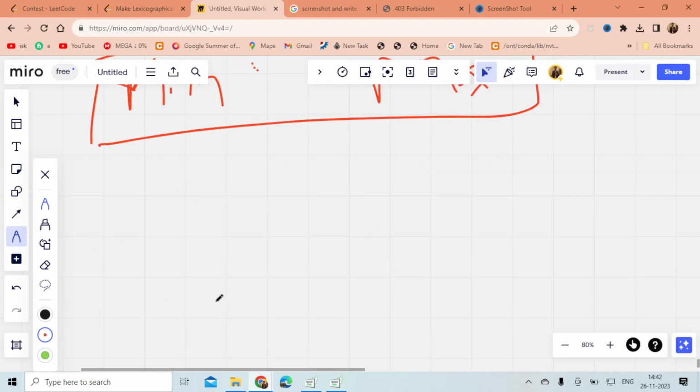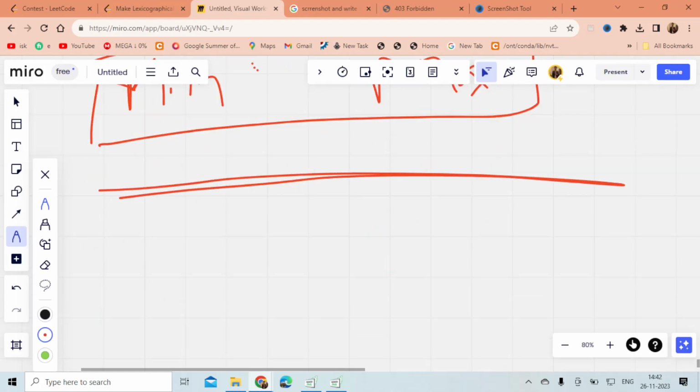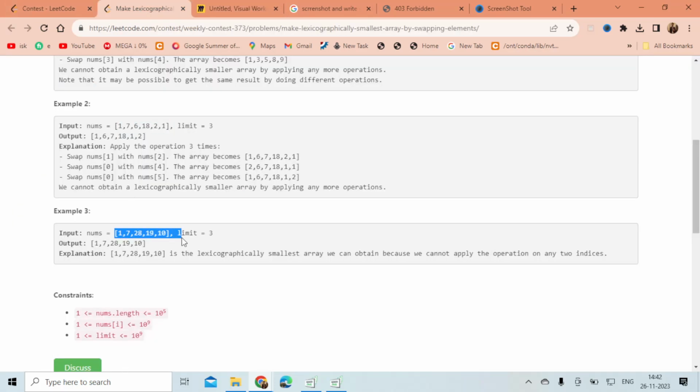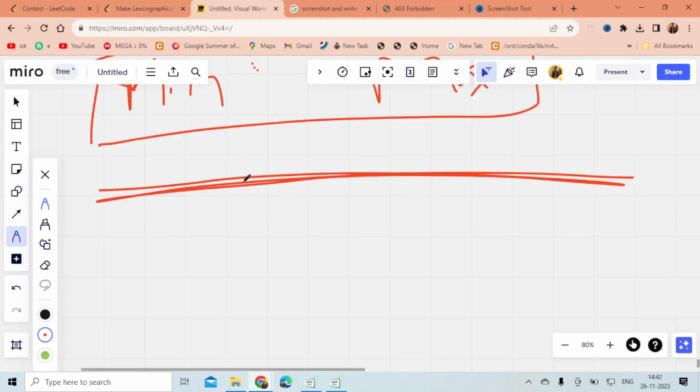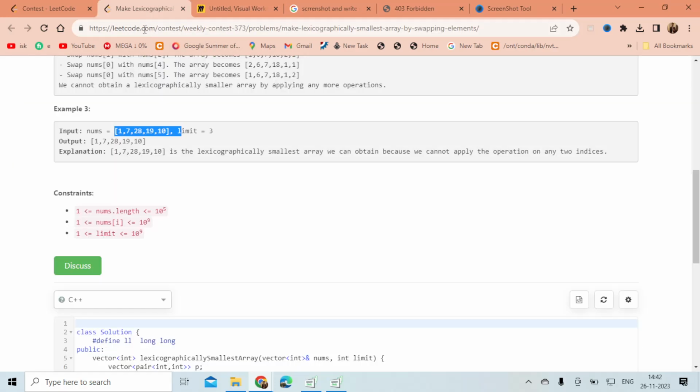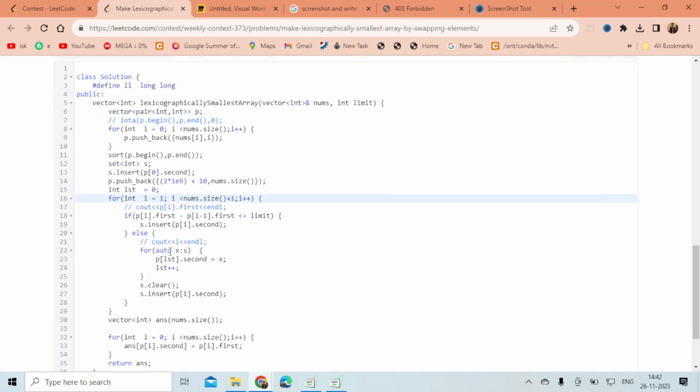I hope this is pretty much clear to you. You can see other examples also. If this is still confusing to you, you can ask me in the comment section and I will try to make it clear. Okay, so this is my solution.